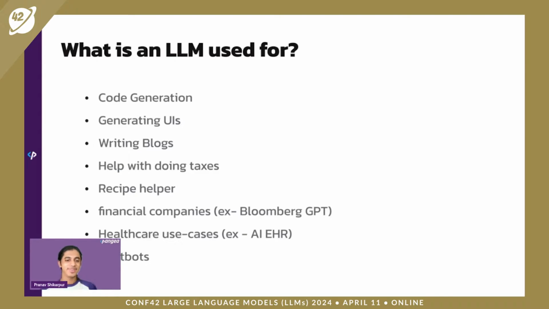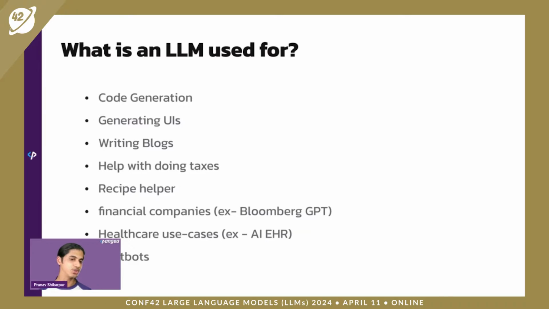So what is an LLM used for? An LLM can be used for a lot of things, but most notably, I've seen it being used for code generation. A lot of us generate code or ask it to help us fix our code. We use it for generating UIs, to write blogs, to help with recipes, and in more sensitive user data situations, such as finance companies.